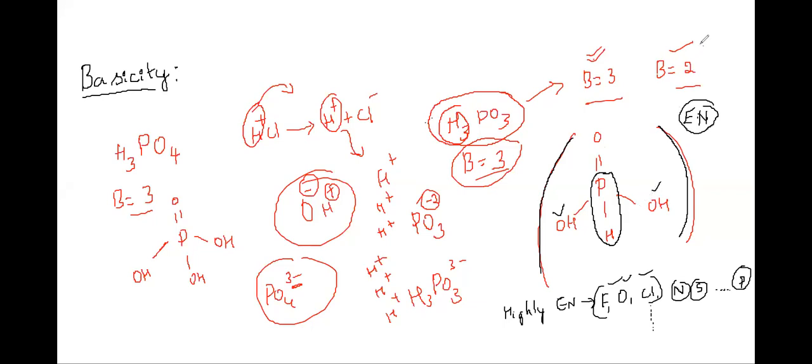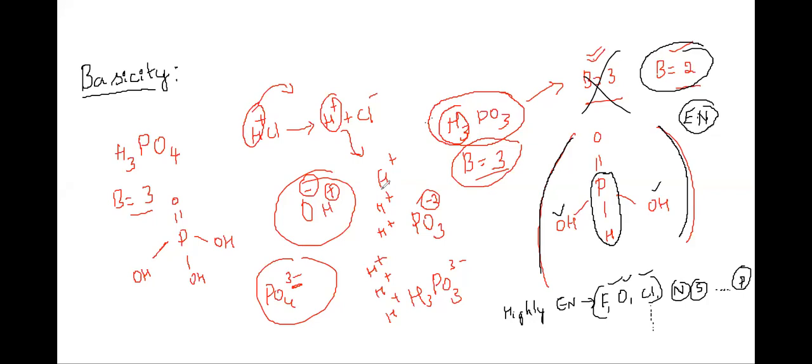So my basicity is going to be equal to 2 and not 3. Is that clear? Are you getting what I'm saying? So here the basicity is equal to 2 and not 3.